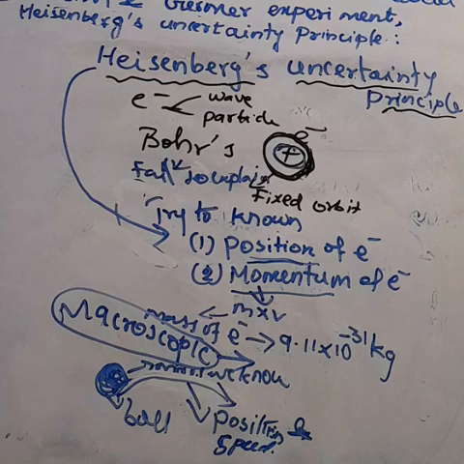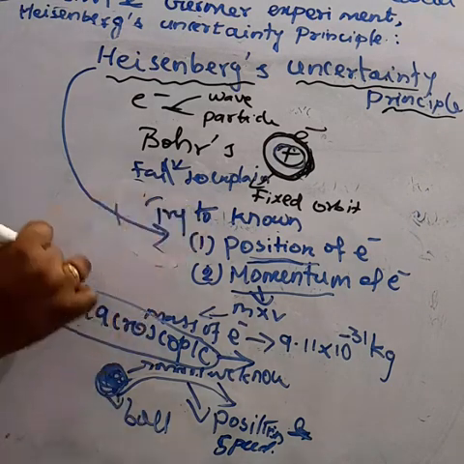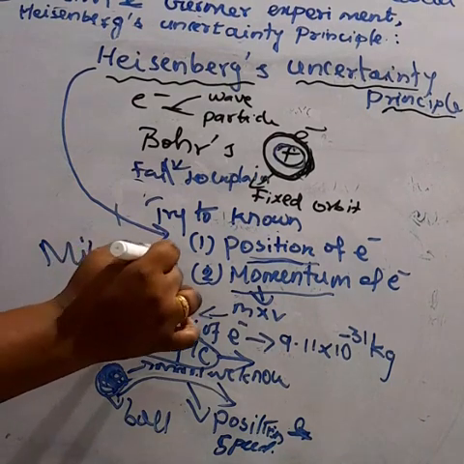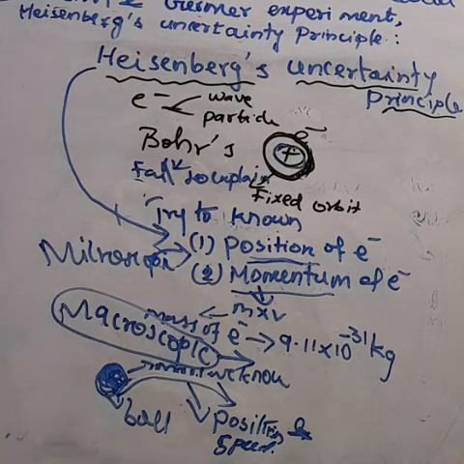But in the case of microscopic particles such as an electron, we cannot find out the position and momentum of the particle. That is stated by the Heisenberg uncertainty principle.